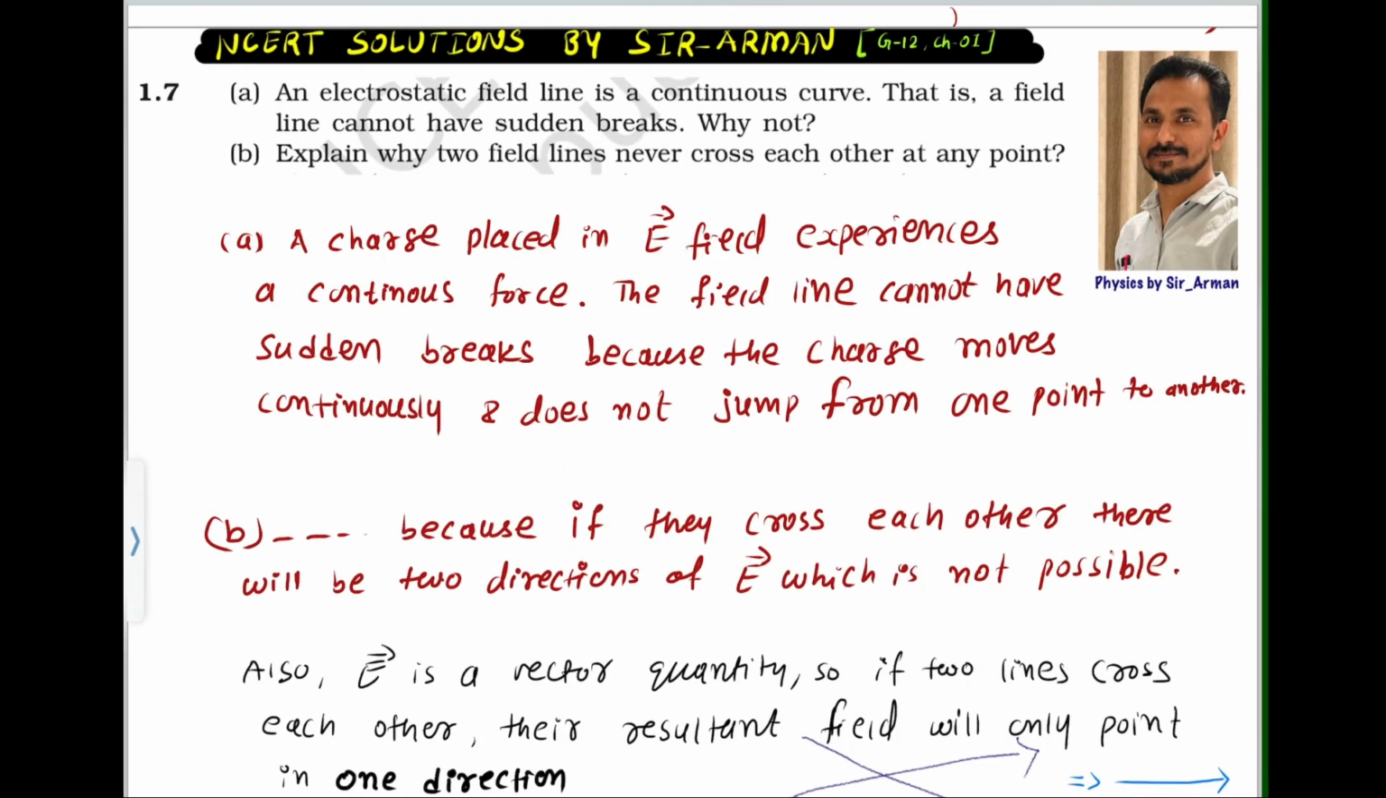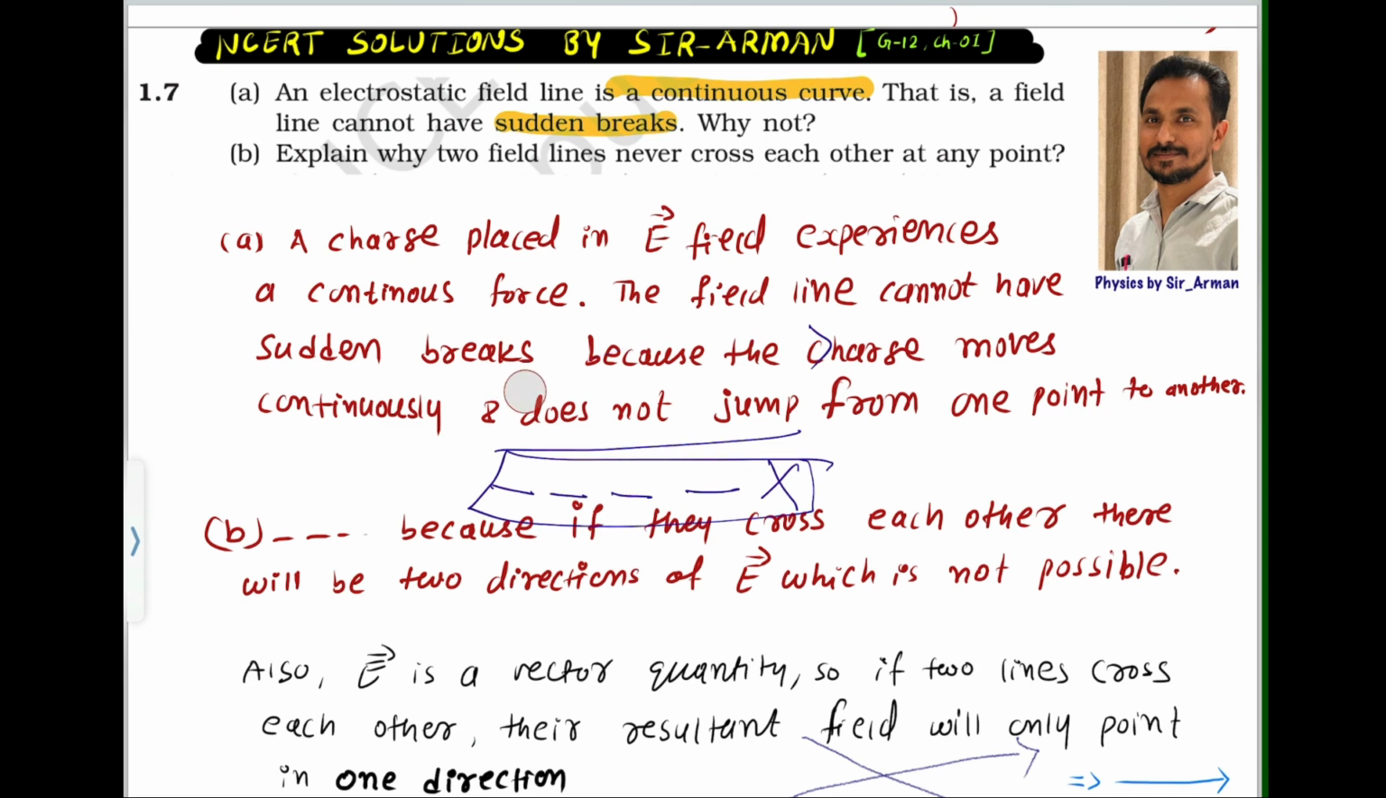Number 1.7. An electrostatic field is a continuous curve; a field line cannot have sudden breaks. Why not? See, when we are drawing electric field lines, we draw them like straight lines, right? Or we draw curved lines. We are not drawing electric field lines like this, right? So this is a wrong representation of electric field lines.